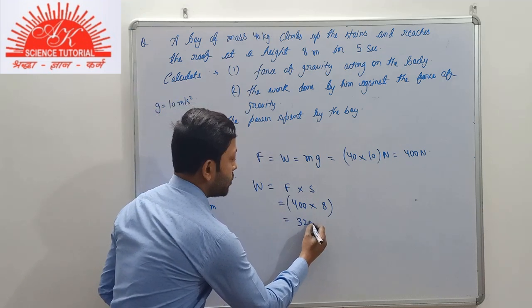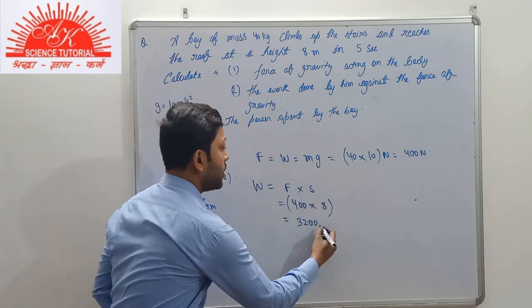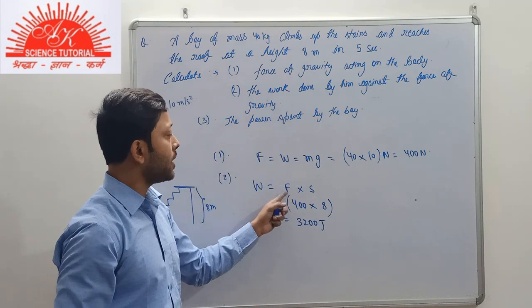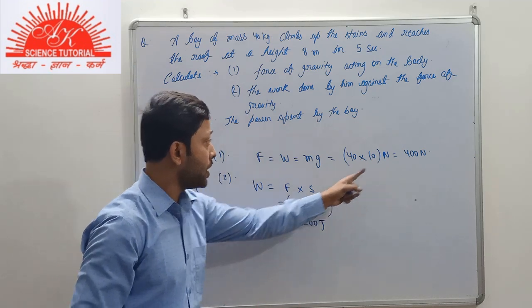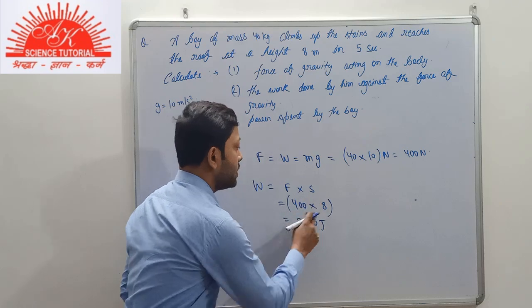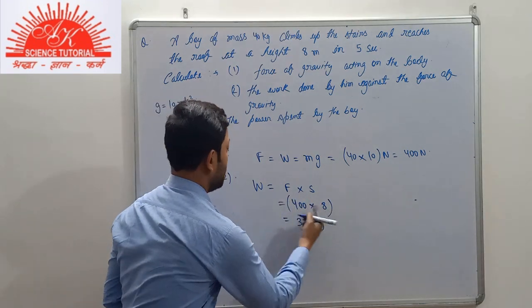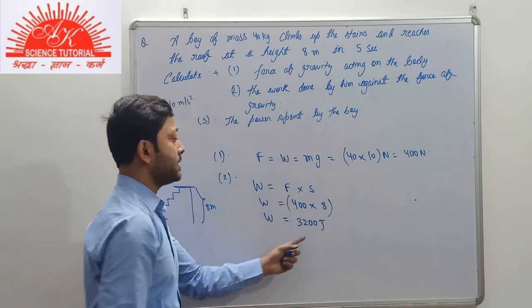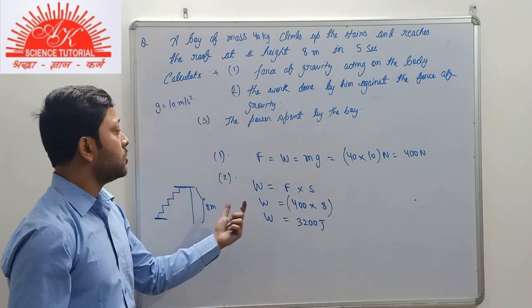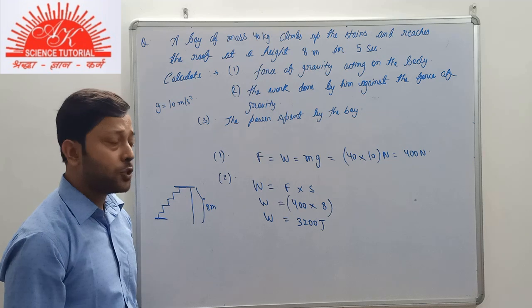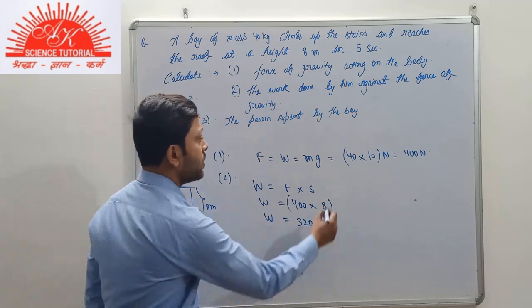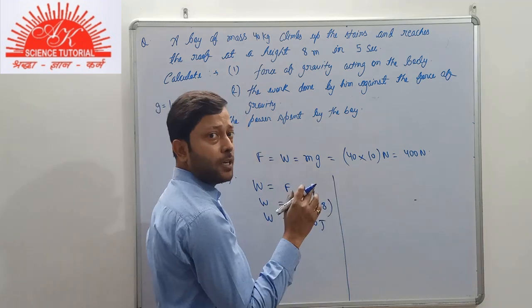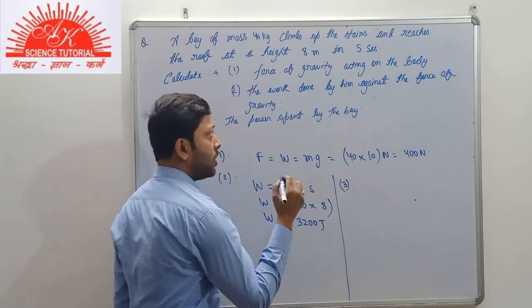What is the work done here? 3200, as both of them are in their SI units, 400 Newton, and displacement is in meter. So the work done will also be in its SI unit, that is joule. So the work done by him against the force due to gravity is 3200 joule. I think it must be clear to you. Now we move to the third part.